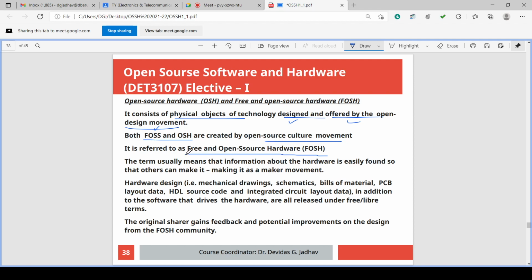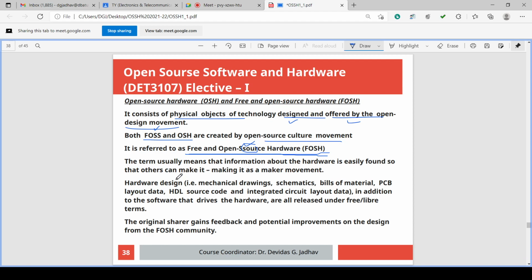Just like the software, free and open source hardware, FOSH. So the spelling of S is doubled here. I will correct it afterwards. So it is referred to as free and open source hardware, FOSH.